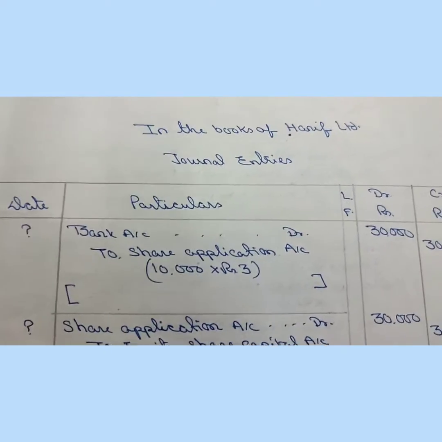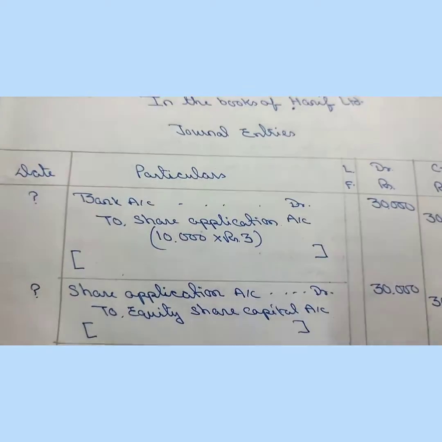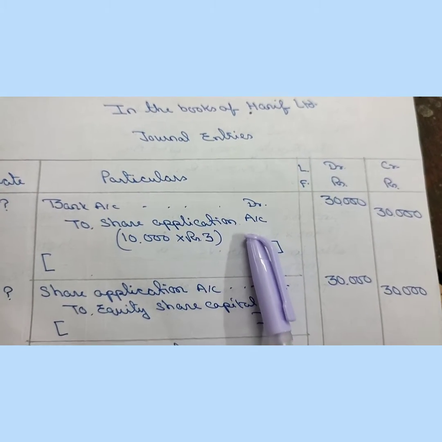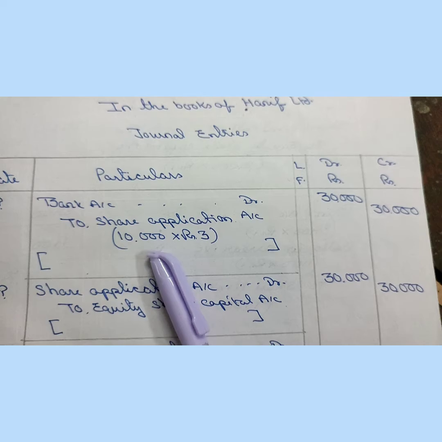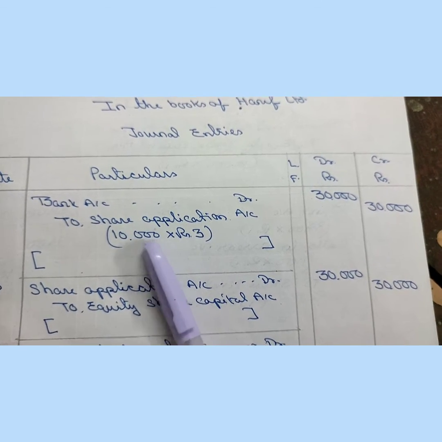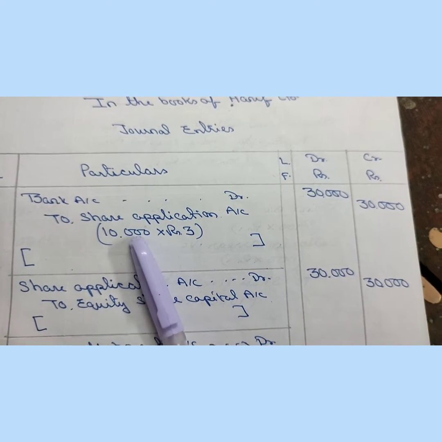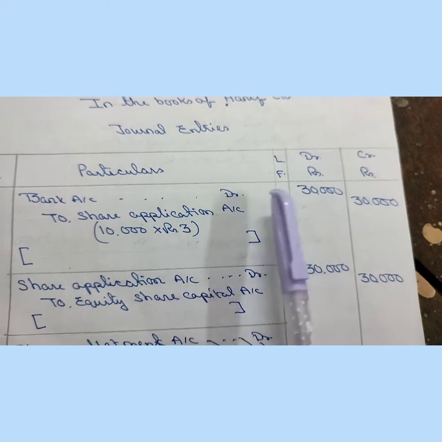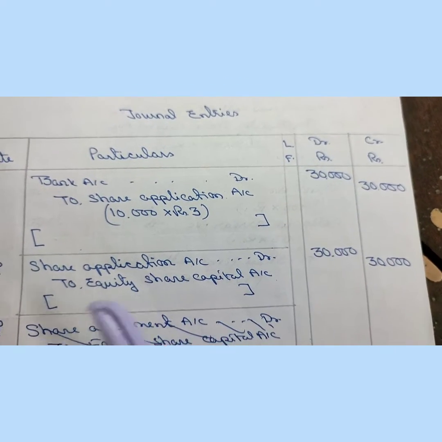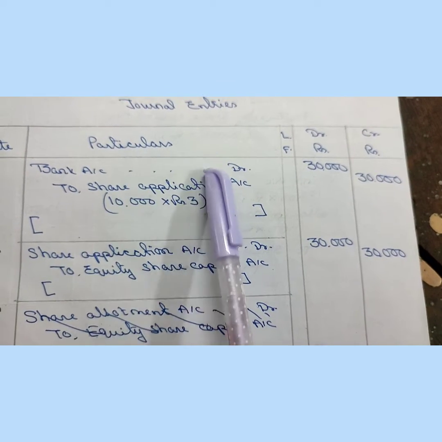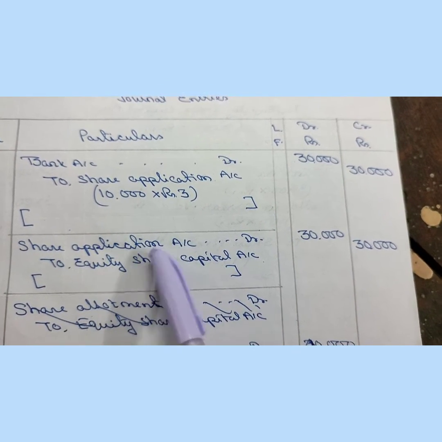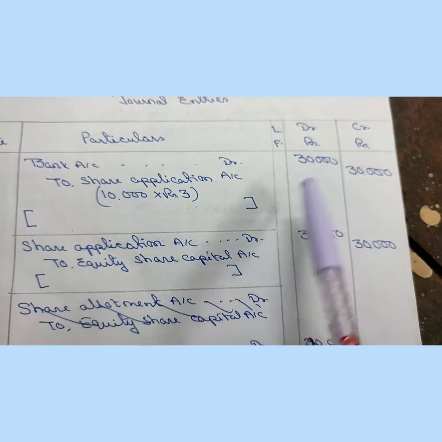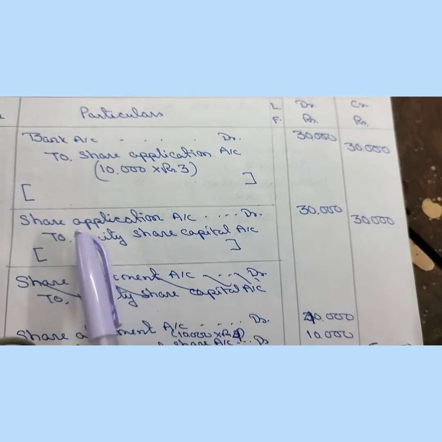So the first entry is for application. What will be the entry? Bank account debit to share application account. There were 10,000 shares, fully applied, no undersubscription, no oversubscription, and application money was ₹3. So 10,000 into 3, 30,000. Next, the transfer entry to capital account, share application account debit to equity share capital account. All the application money is transferred to capital account.